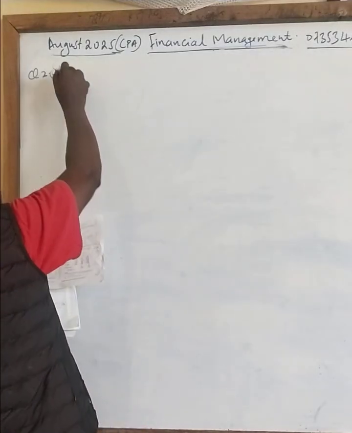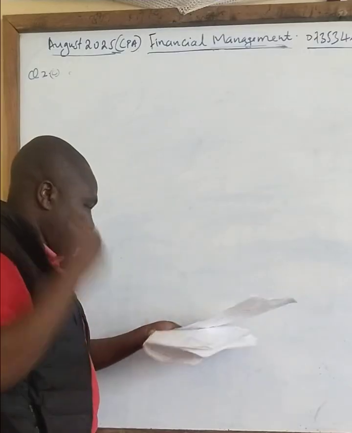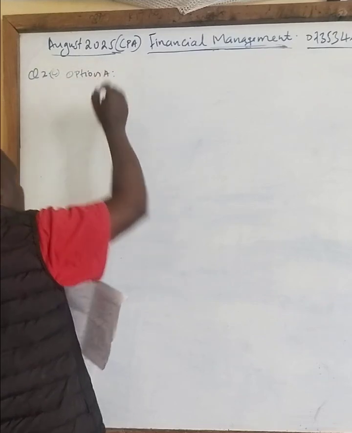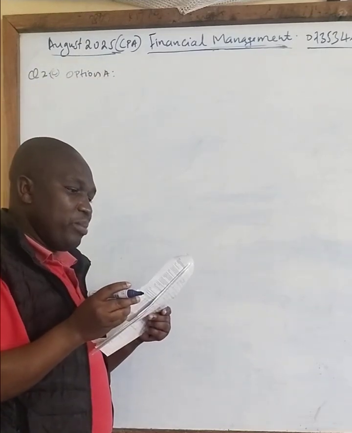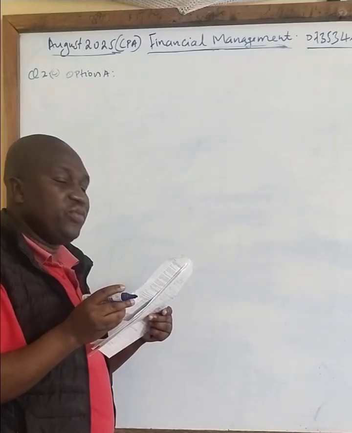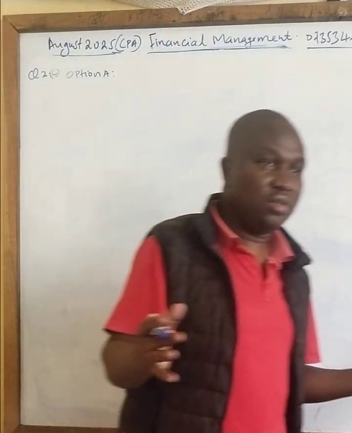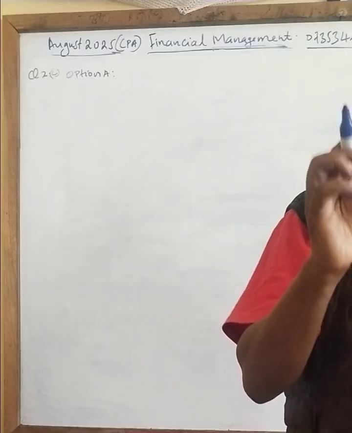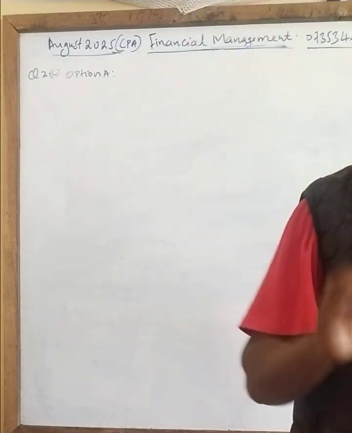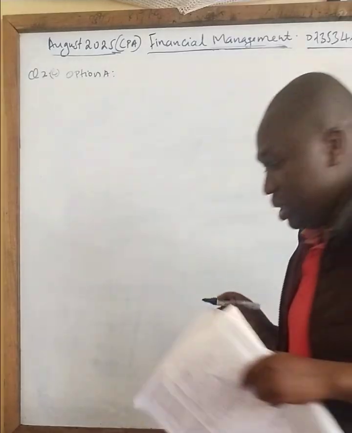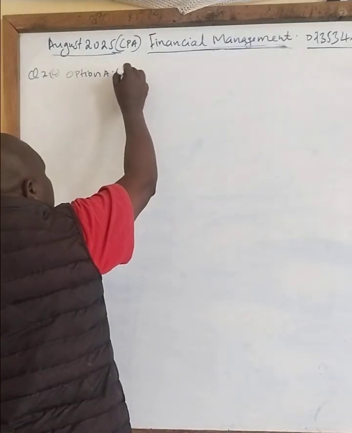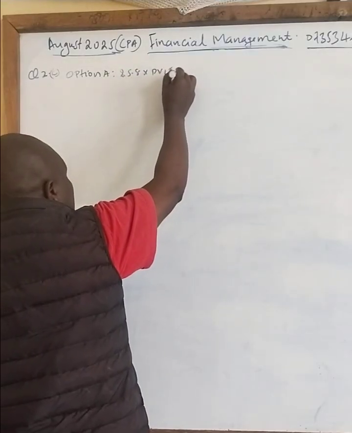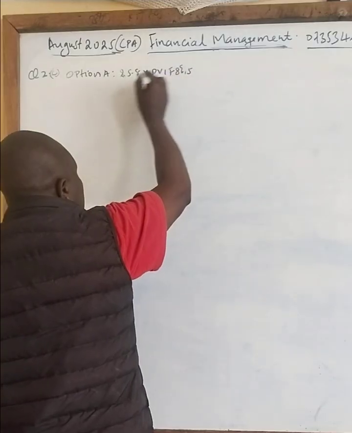So let's calculate this. We have option 1, which we are calling A. For this A, you have been told a lump sum payment of 25.8 million in 5 years. Which means you wait for 5 years to receive 25.8 million. So you will receive 25.8 million at the end of year 5. Therefore, we need to discount that into present value. So we take 25.8 times the present value interest factor at the rate of 8%, 5 years.